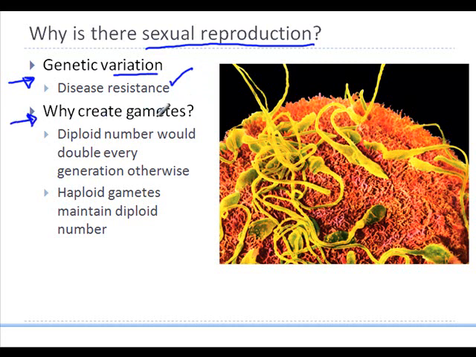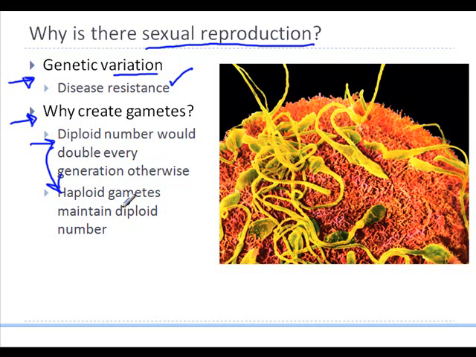Now, why create gametes? As I said earlier, the gametes have to have the haploid number, because the gametes must maintain the diploid number of the organism or the species. And if there was no meiosis, the diploid number would double every generation onward. So you'd have 46 unite to form 92, and the next generation would have 184, and so forth.